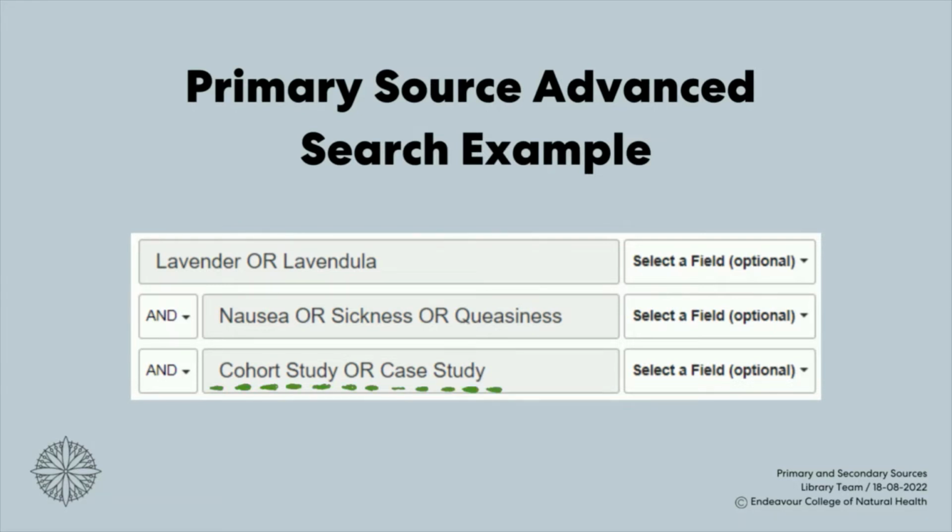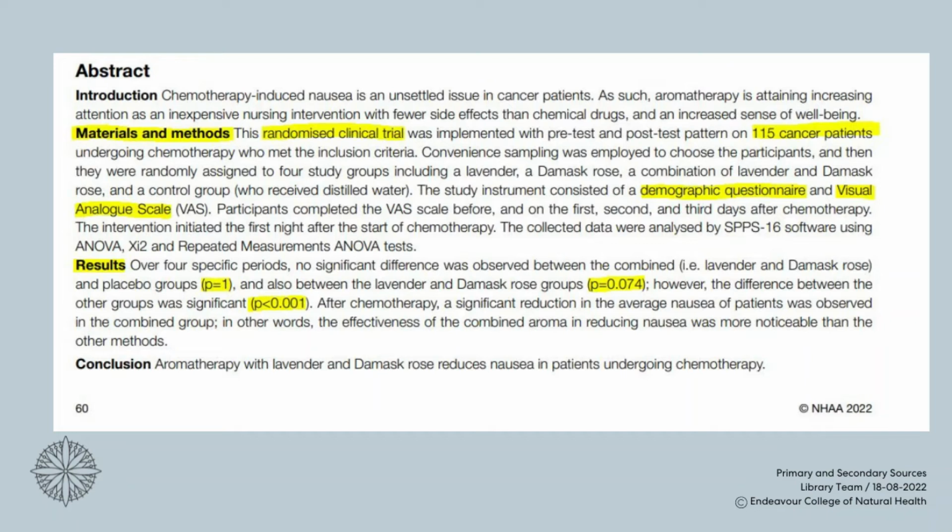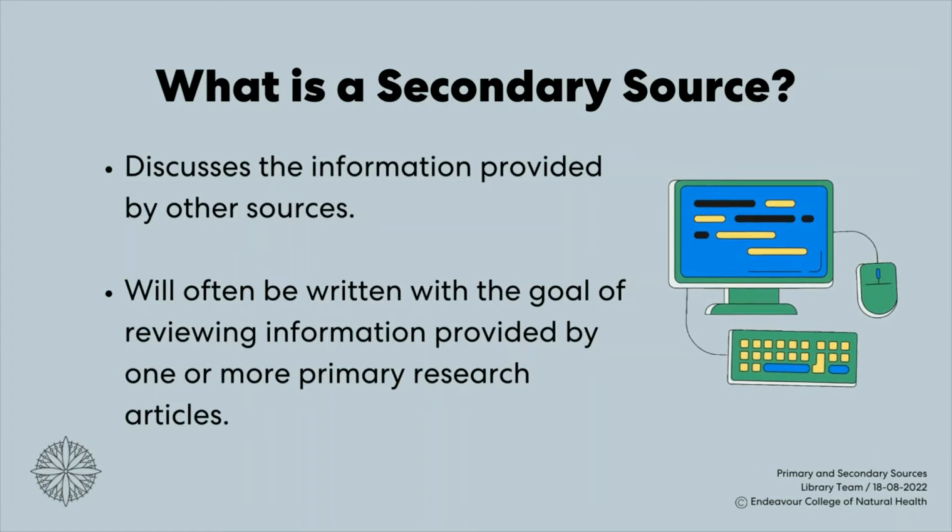By using Boolean operators like OR and AND, we can create an advanced search that will find primary sources relating to a particular subject, as can be seen on screen. Using those search parameters, I was able to find this primary research article. We can identify it as a primary source because, as we discussed earlier, it's a direct report about an experiment and its results. Secondary sources discuss the information provided by other sources.